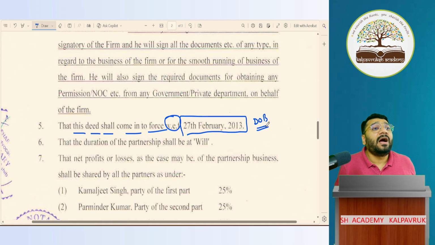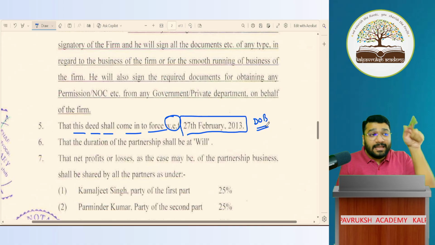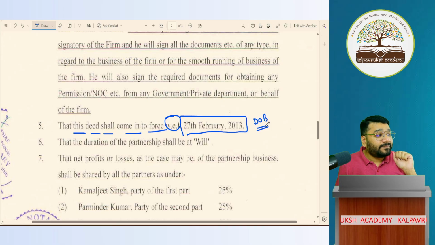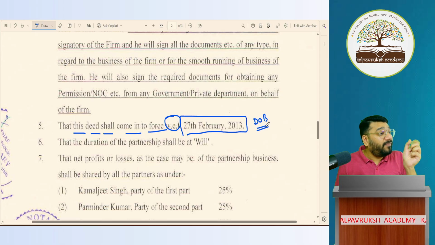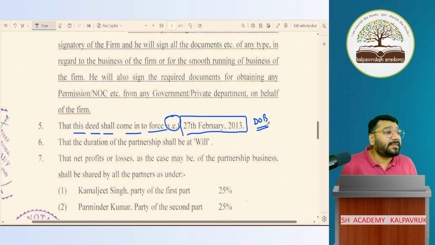A firm is called an artificial person. You have studied the golden rules in 11th standard. We have personal account, real account, nominal account. In the personal account, we have natural personal account, artificial personal account, representative personal account. You are asking, what is an artificial person? A partnership firm is an artificial person. Companies are artificial persons. Banks are artificial persons. Government entities are artificial persons. Got it?